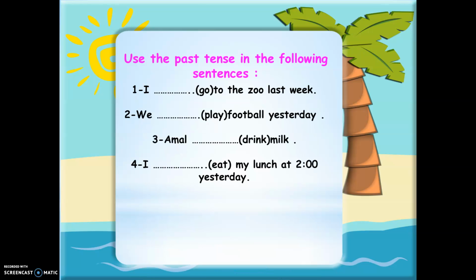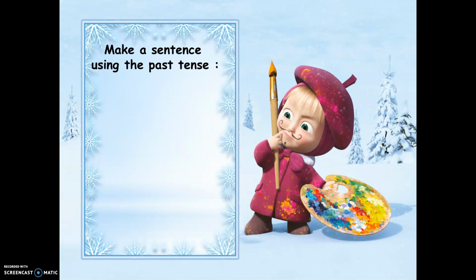Number one, I go to the zoo last week. Use the past. We have to say I went to the zoo last week. Number two, we played football yesterday. We played, add ed. Amal drink milk. Amal drank. What is the past of drink? Drank. I eat my lunch at 2 o'clock yesterday. What is the past of eat? The past of eat is ate. Okay? I ate my lunch at 2 o'clock yesterday.